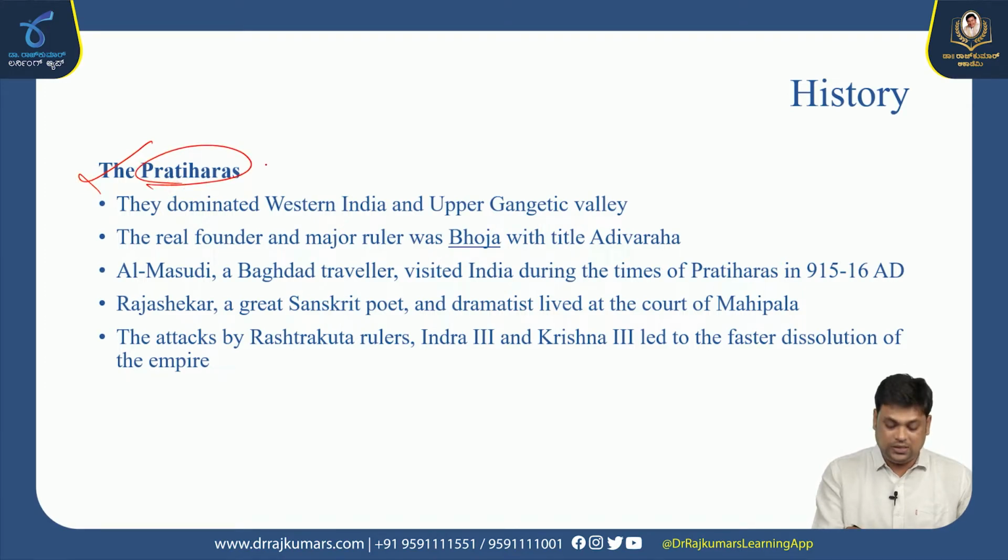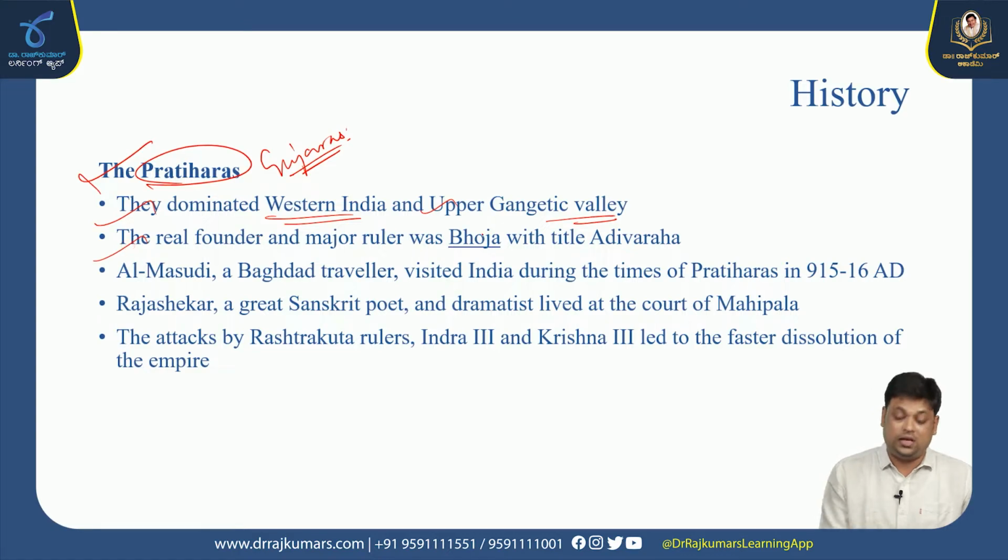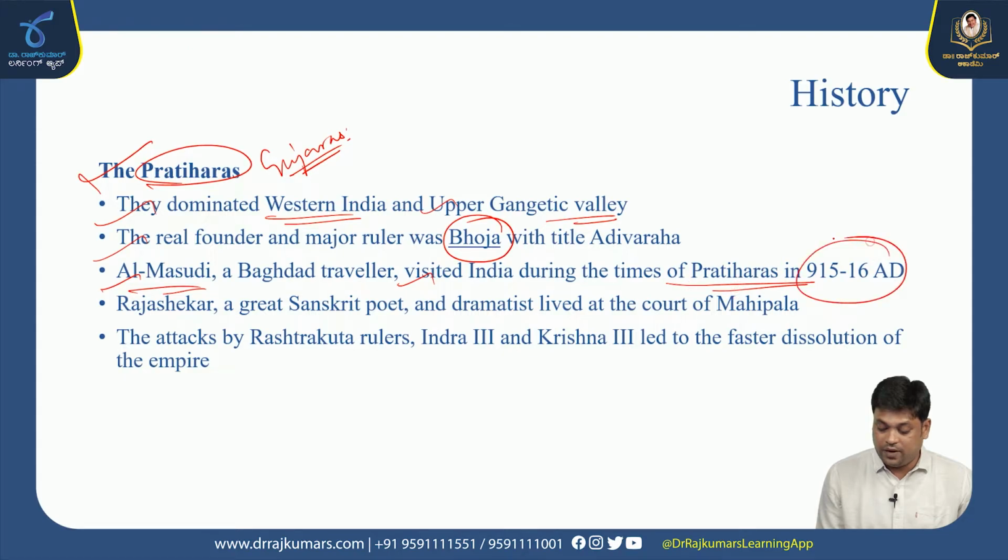Next are the Pratiharas, popularly known as Gurjaras. They dominated western India and the upper Gangetic Valley. The real founder of the Pratiharas was Bhoja. Al-Masudi, a traveler from Baghdad, visited the Pratihara court in 915-16.